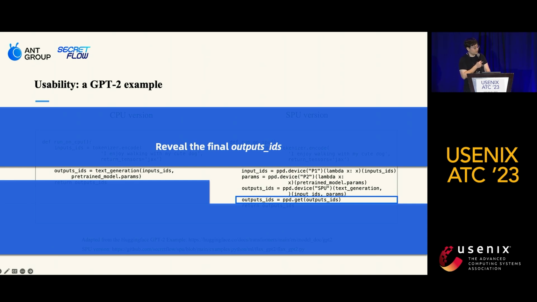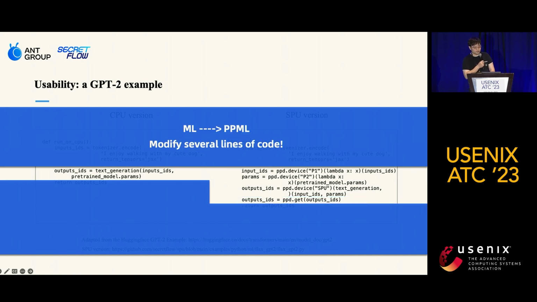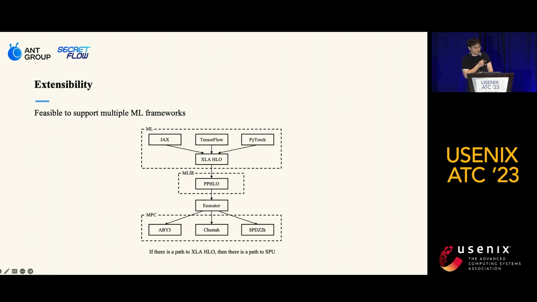One can also reveal it to only a selected party that all participants agree on, so the privacy and confidentiality of the data is protected. So these are the typical lines of code that one needs to change to bring a plain text ML model into SPU. Since we choose XLA as our front-end input, once there is a way from the ML framework to XLA, we can run it on SPU.